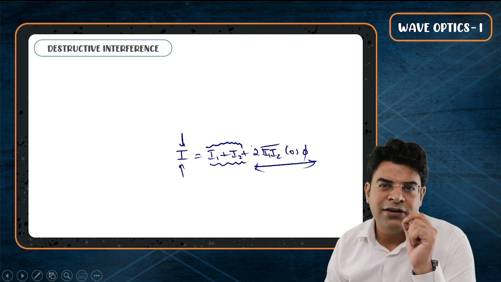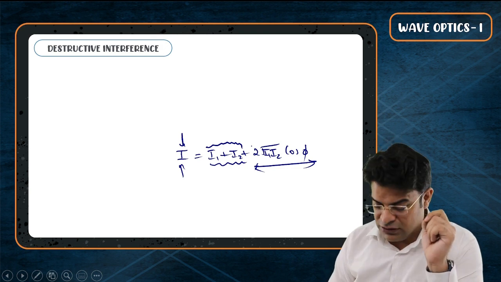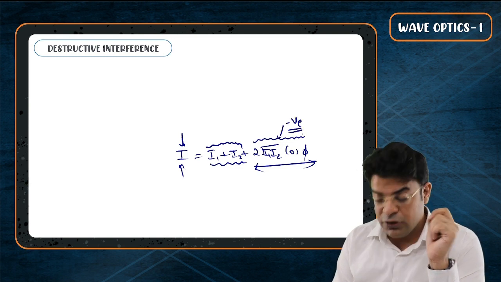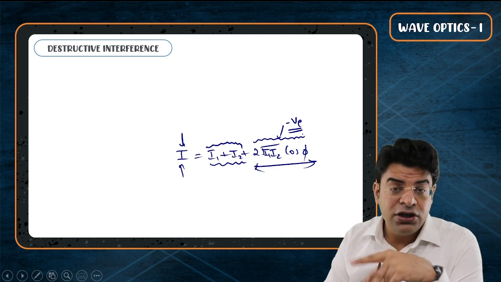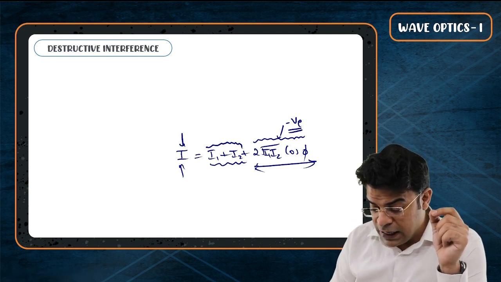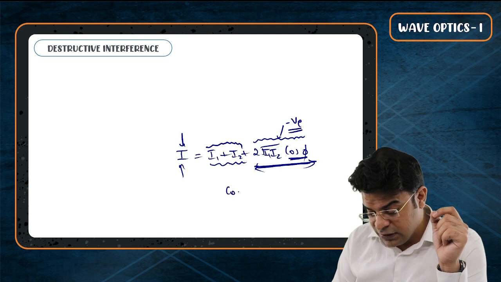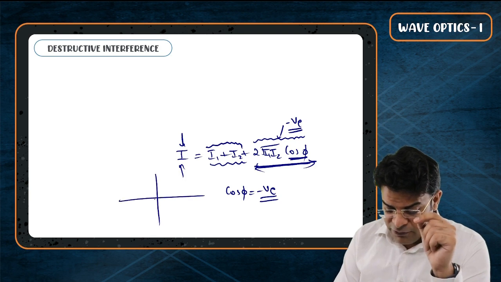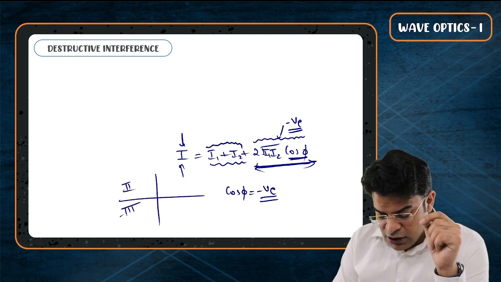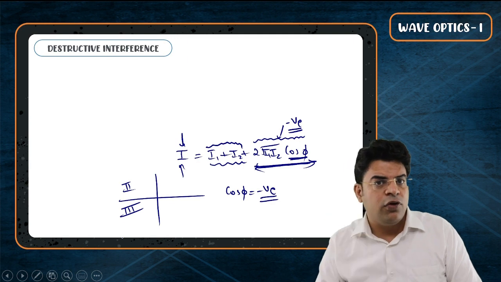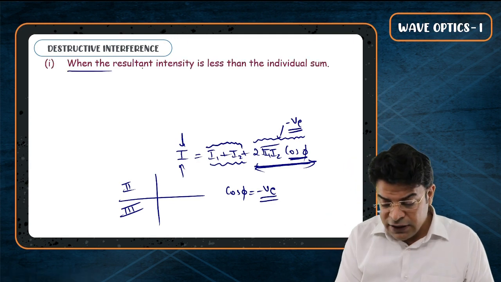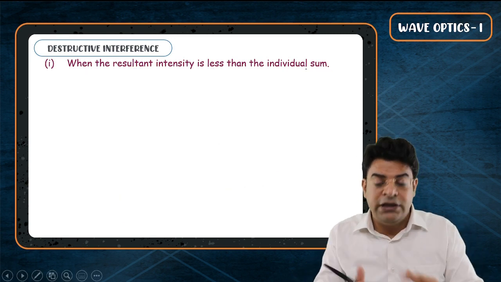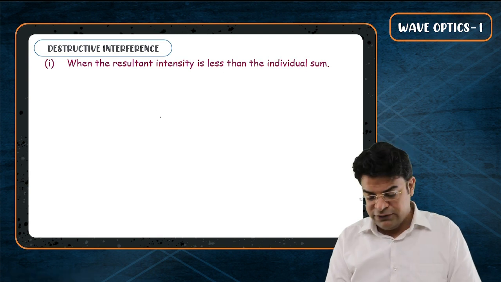And if you want the resultant intensity to be less than the individual sum, then 2 root I1 I2 cos phi must be negative. This means that cos phi must be negative. And for cos phi to be negative, the phase angle should lie in the second quadrant or in the third quadrant. Then only you will get the value of cos phi to be negative. So the condition is when the resultant intensity is less than the individual sum, then you say that these waves are showing destructive interference.